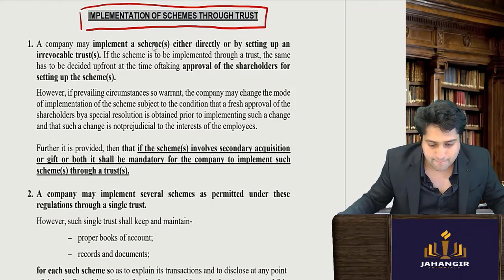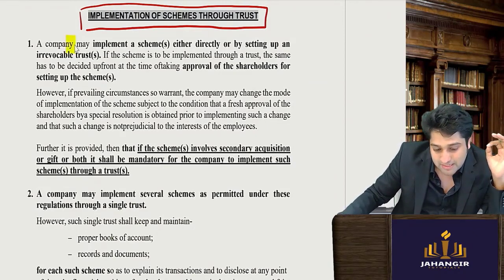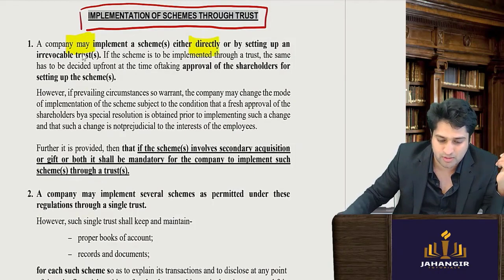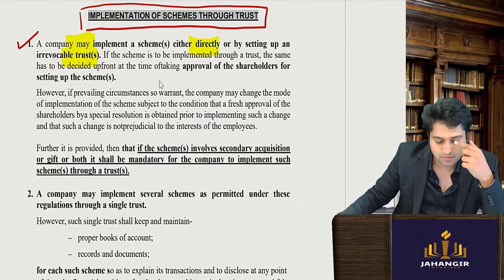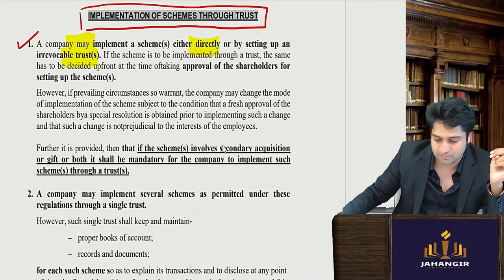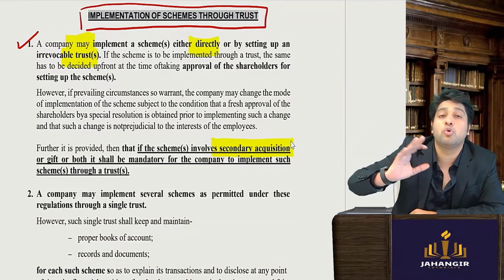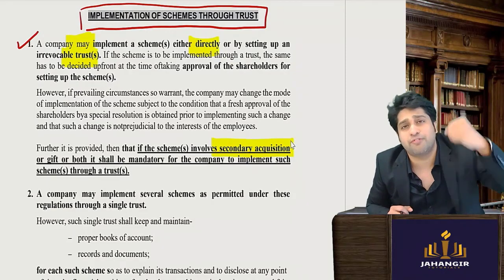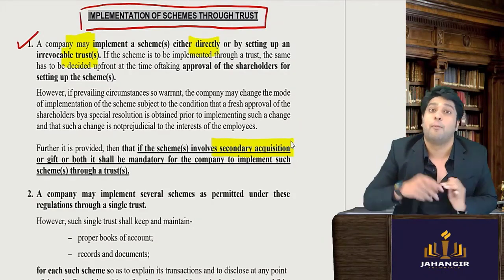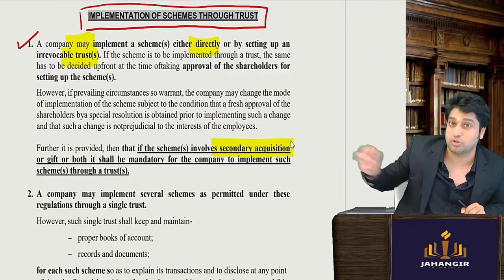Okay. Now, there are a few points. I will go quickly. You've understood the concept. Now it is only facts that you need to understand. So a company may implement either directly or through a trust. First point, I told you first only. Now, whenever there is secondary acquisition, whenever you want that shares will be purchased from the stock market, no fresh issue. For example, you are the employee. Either I issue fresh shares, if I issue you fresh shares then this is the direct route. But I am not issuing fresh shares. I want to purchase from the market. Then buyback will apply.